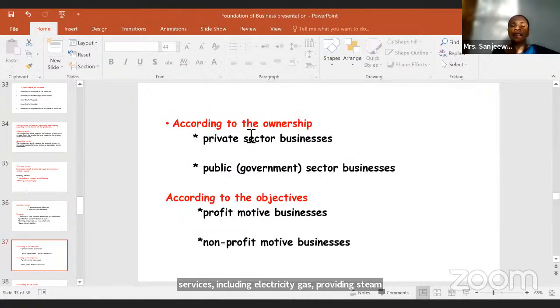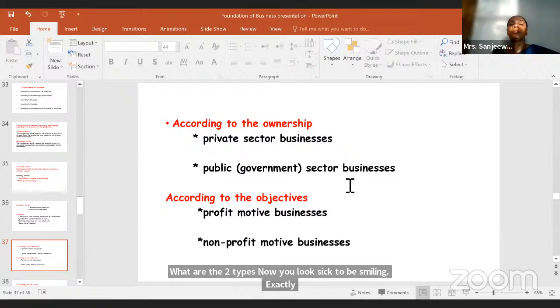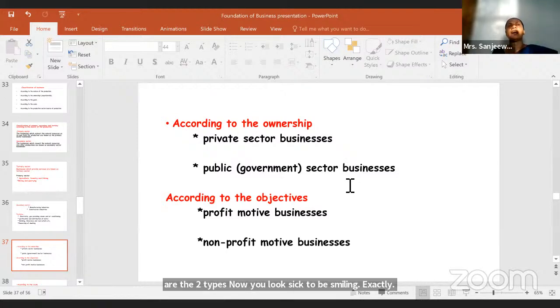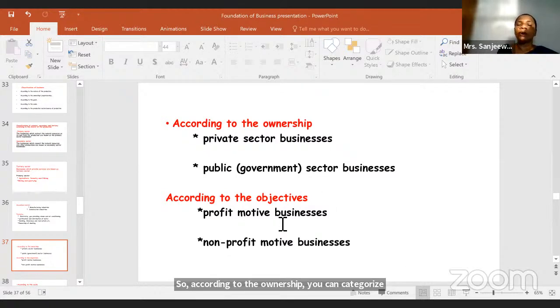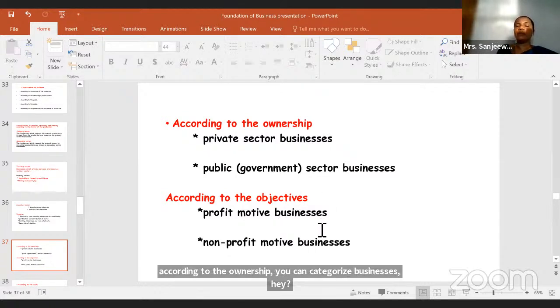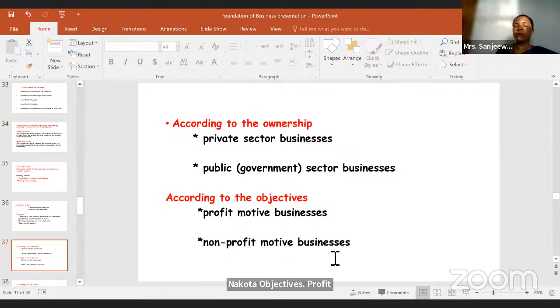Then if you categorize according to the ownership, what are the two types? Private sector businesses and public sector businesses. Private owned businesses, right? And government owned businesses. So according to the ownership, you can categorize businesses. Then according to the objectives, profit motive businesses and non-profit motive businesses.